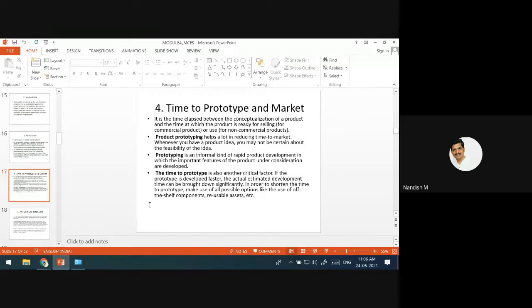What have you lost? If others give the same product at the same price or at a lesser price, then your product will not become successful. That is why time to prototype and bringing to the market is the main factor.